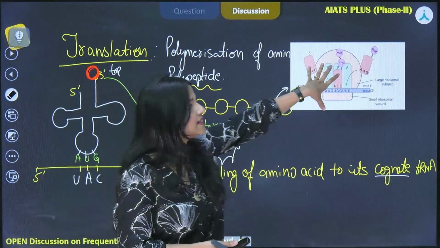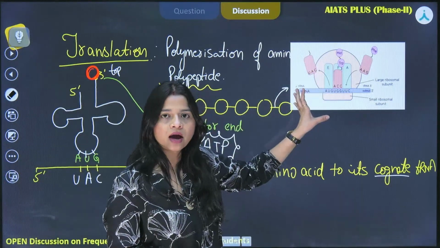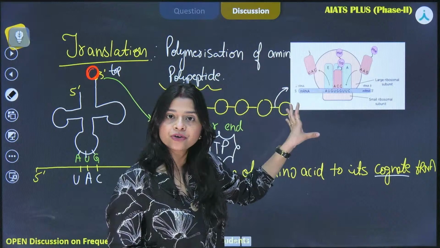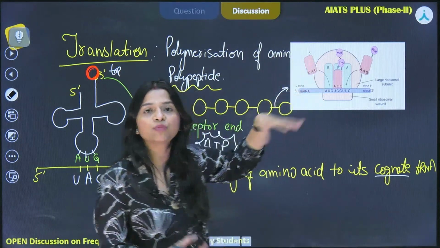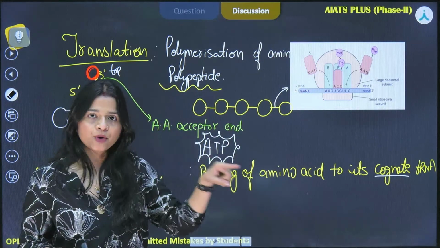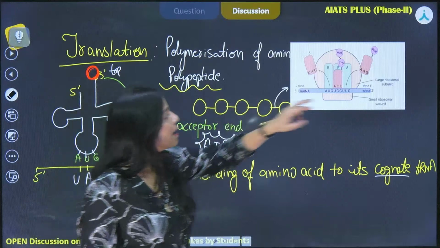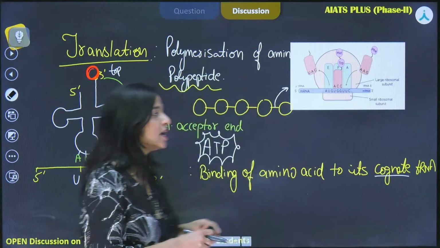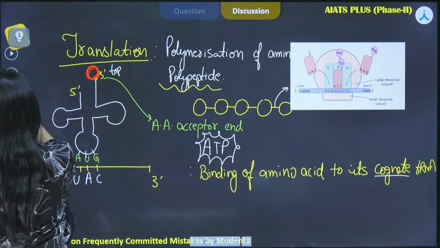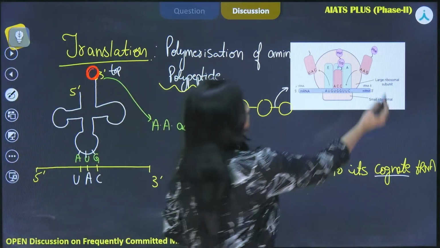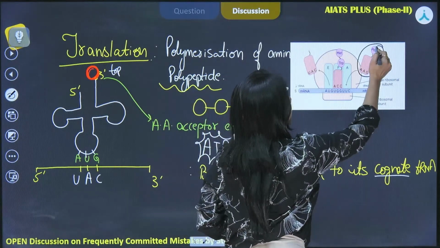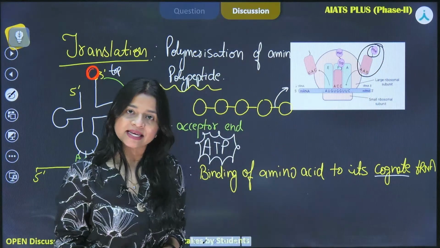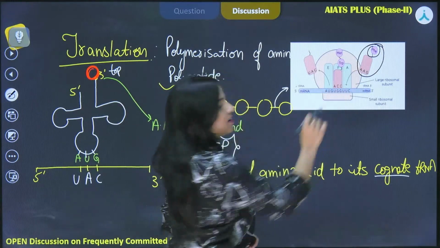Now this is the whole setup. We have the smaller unit of ribosome, the larger unit of ribosome, binding to the mRNA, and the process is going on. Now what will happen? This tRNA is bringing an amino acid with it. It will land at the A position.